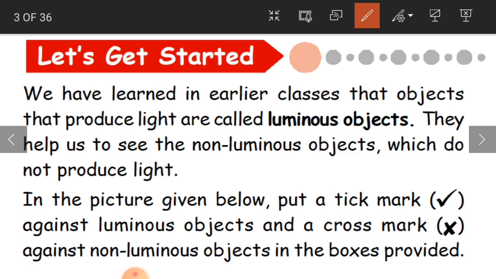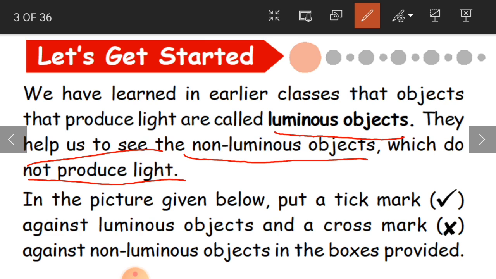We have learned in earlier classes that objects that produce light are called luminous objects. So what are luminous objects, children? Objects which produce light. We call them luminous objects. An object is nothing but a thing. For example, a tube light. That is one object. We call things which produce light luminous objects. They help us to see the non-luminous objects which do not produce light.